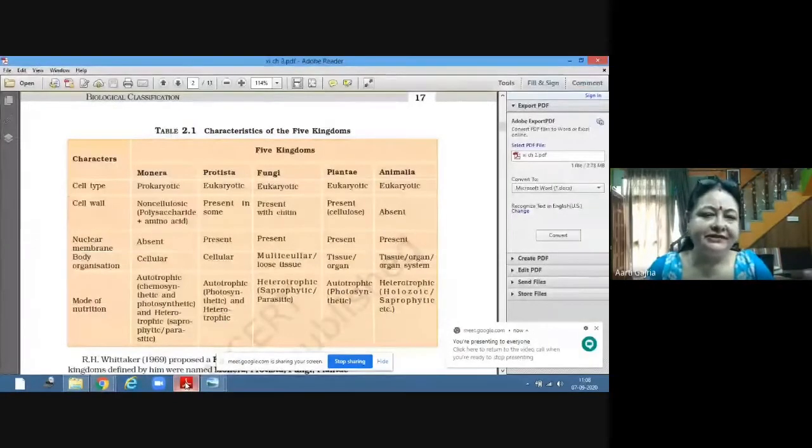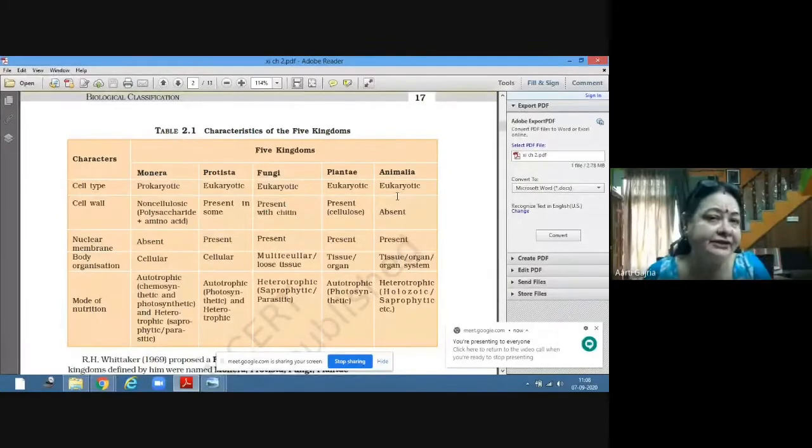Now see, this is the table from your NCERT. Whittaker gave the 5 kingdom classification, and these 5 kingdoms are Monera, Protista, Fungi, Plantae, and Animalia.